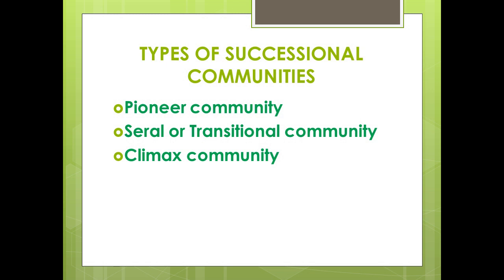Now, serial or transitional communities. These are the communities that develop on an area during biotic succession in between pioneer and climax communities. Serial communities slowly build soil, show an increase in biodiversity, niche specialization, and biogeochemical cycling. Now, climax community is a stable, self-perpetuating biotic community with closed mineral cycling, high niche specialization, stratification, and complex food webs which develops towards the end of the biotic succession in an area, and it is in perfect harmony with the climate of the region.